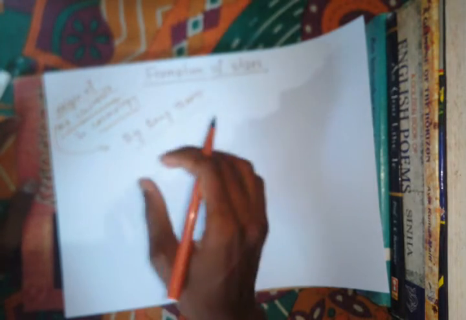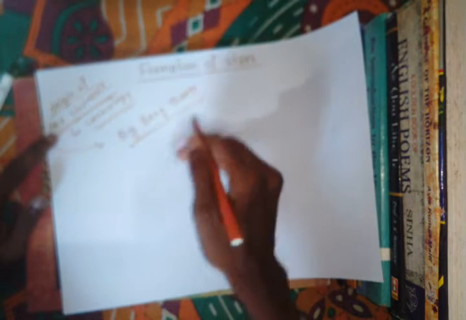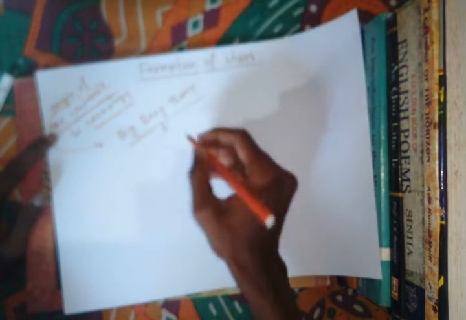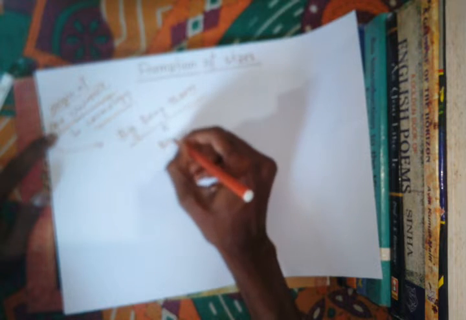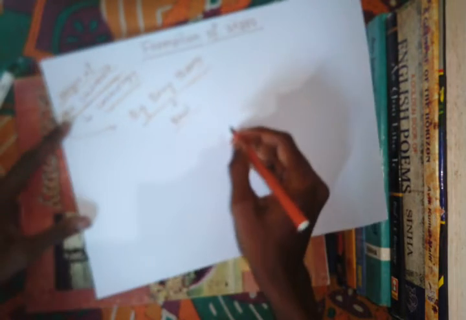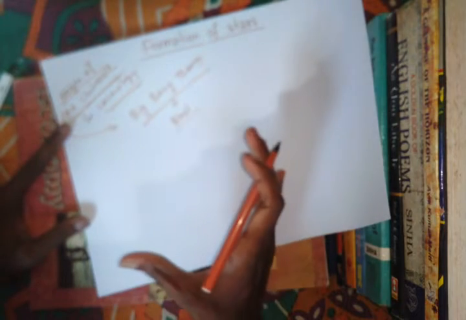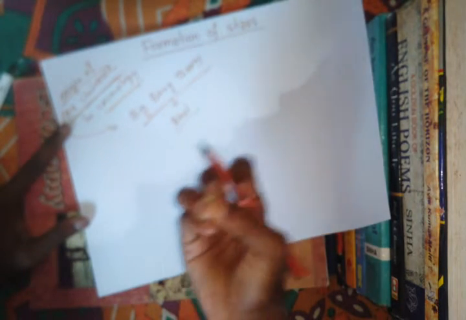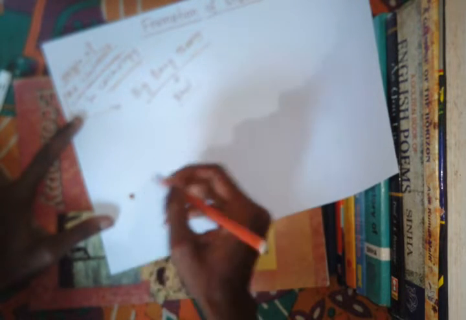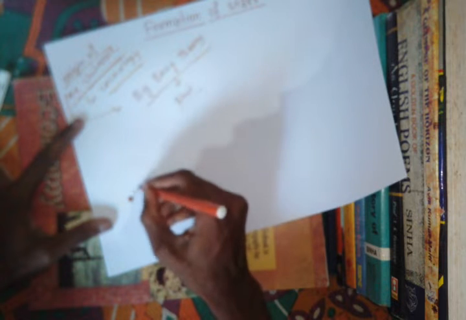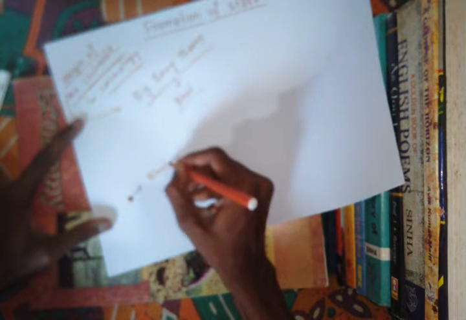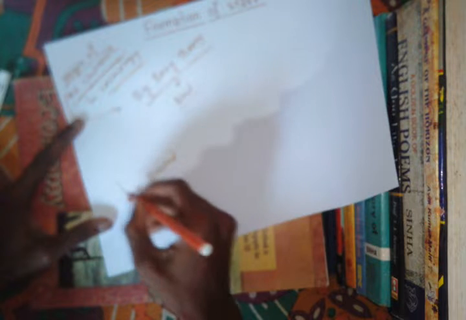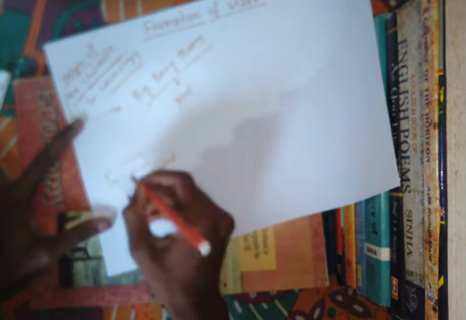In my previous video I have already discussed the Big Bang theory. So what does it mean? Bang simply means blast. In the very beginning, all the matter that formed this universe existed in the form of a tiny ball. Later on it exploded, it blasted, and it gave birth to the universe.